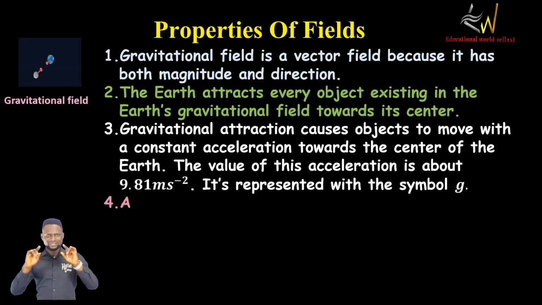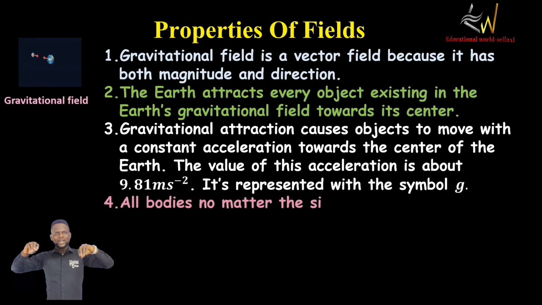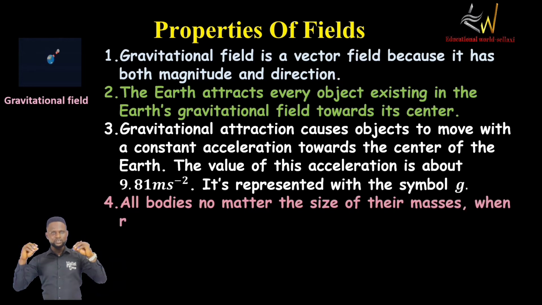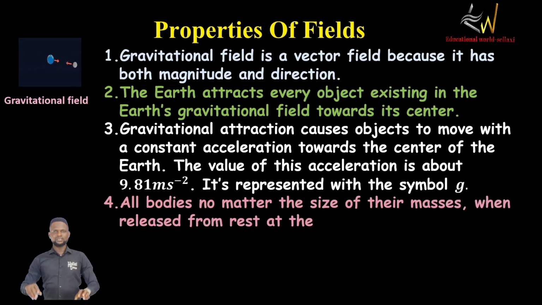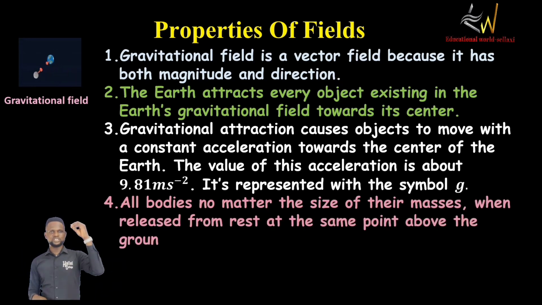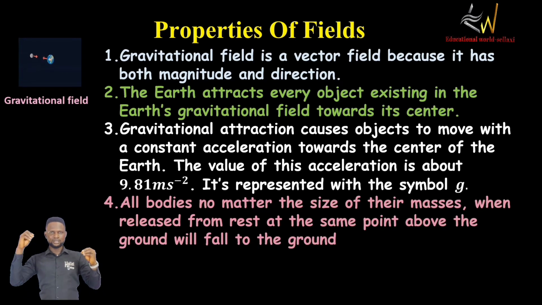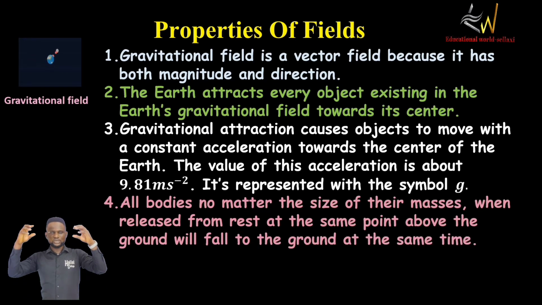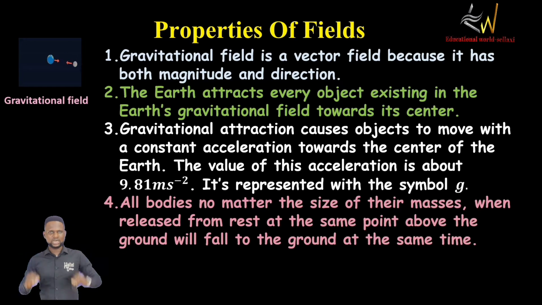Now, still on that same point, when I leave two objects to fall freely under gravity, for instance, I have a stone and another bigger stone, those two objects will fall to the ground at the same time. So that's a property of gravitational field.